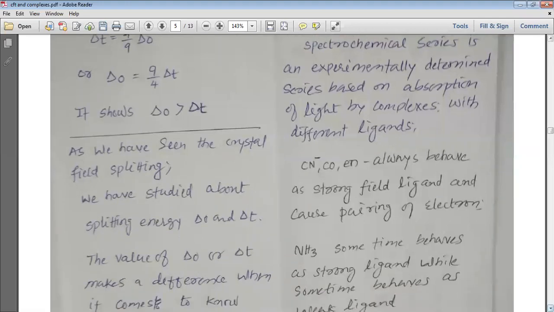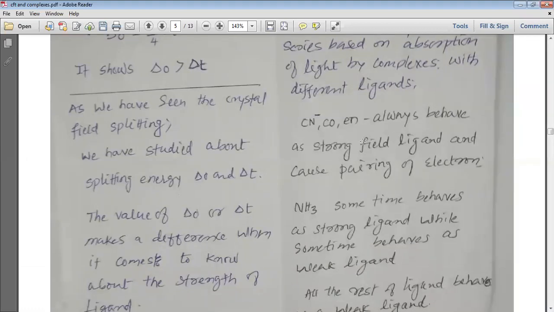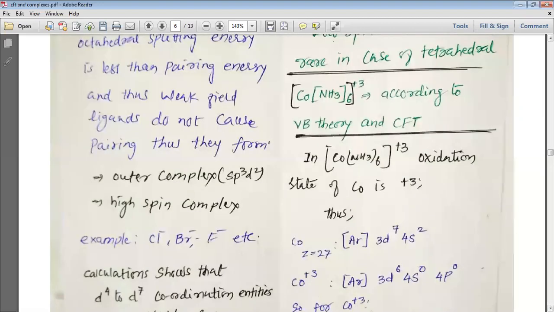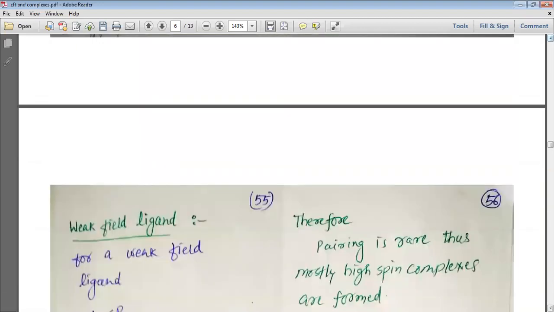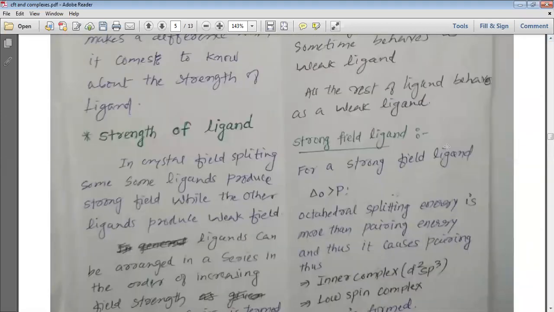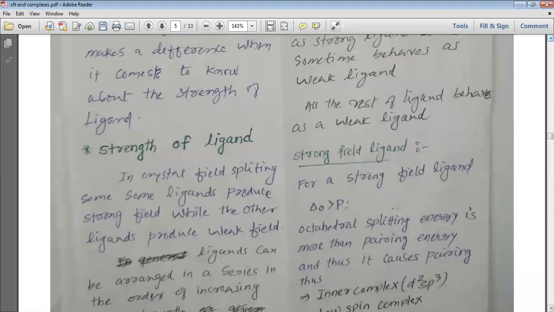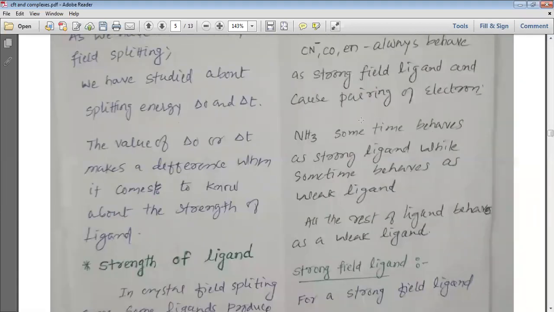CN⁻, CO and en always behave as strong field ligands and cause pairing of electrons. So please remember, my dear students, that CN⁻ and CO will always cause pairing of electrons. Same way, NH3 sometimes behaves as a strong ligand, whereas sometimes it behaves as a weak ligand.